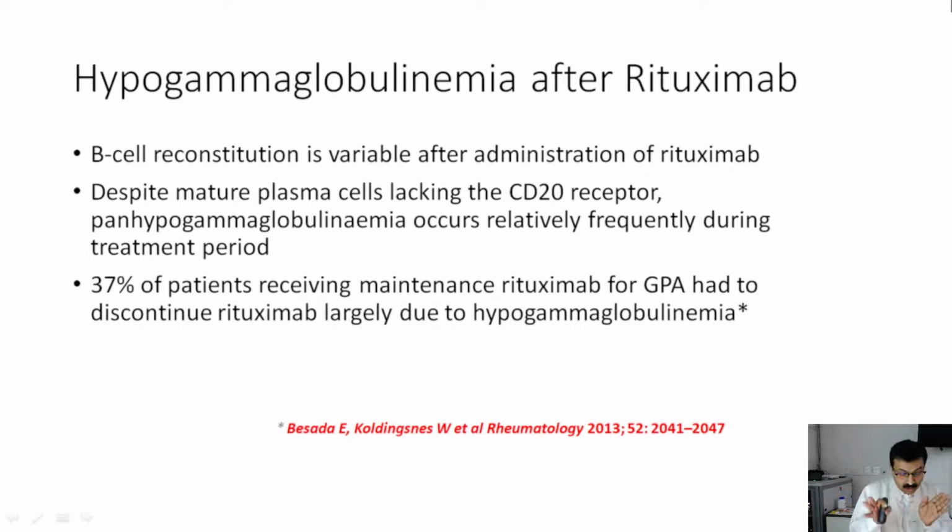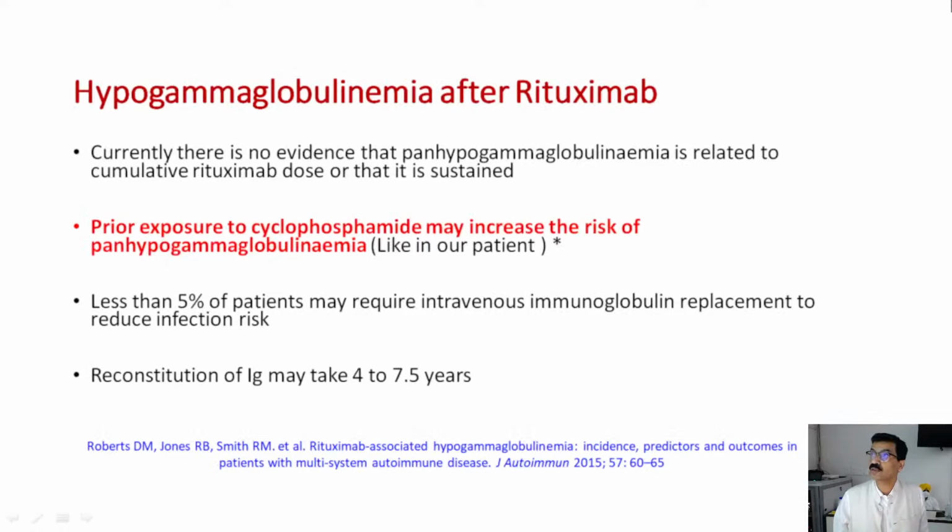One of the series has shown that probably even 50% of patients with granulomatosis with polyangiitis already had low immunoglobulins when they were given rituximab, and when they were given it, the levels went further down. So it is possible that hypogammaglobulinemia has been aggravated after use of rituximab.